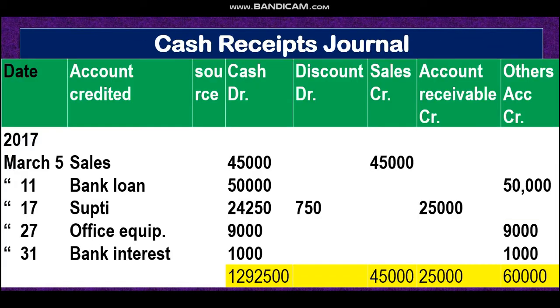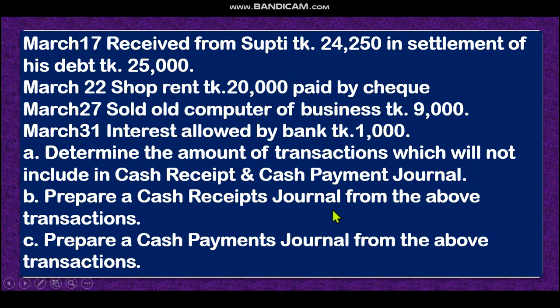Look at bank loan account name. From bank loan we receive the money, 50,000 in cash column and 50,000 in other column. Why not sales? It is not sales, it is not account receivable, so we receive loan, that is other column. Cash account debit, loan account credit. Then next topics.